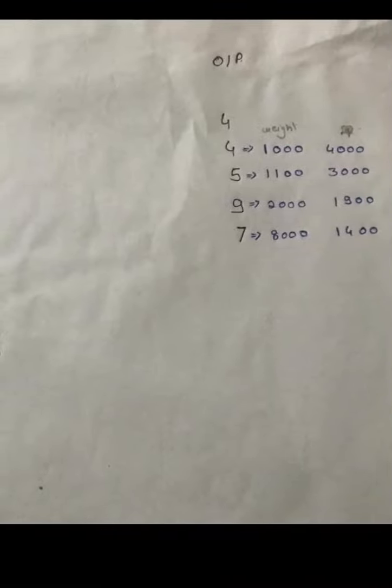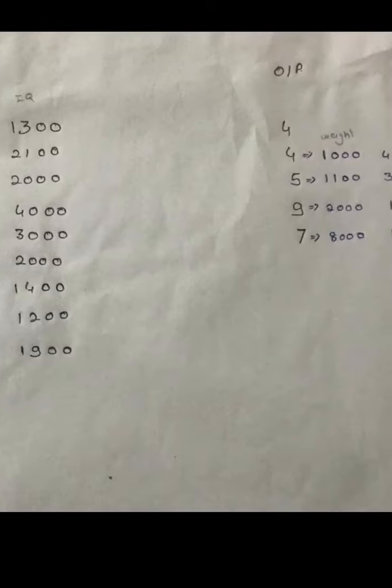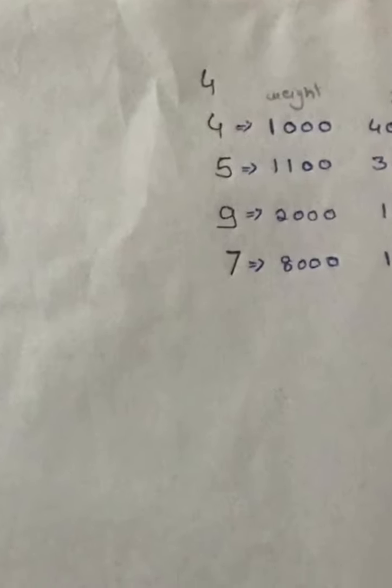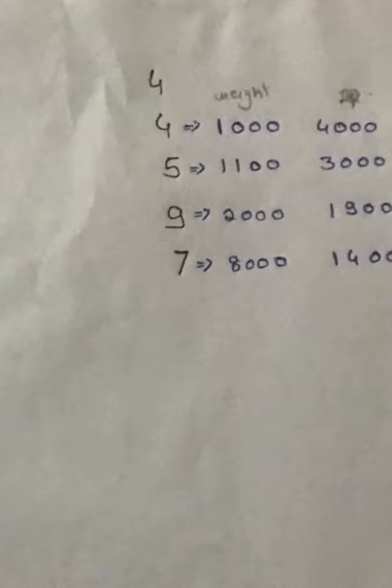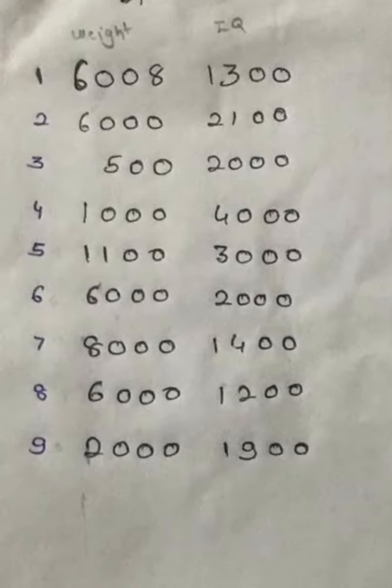So the output will be the total number of elephants in the sequence which satisfies the condition where weights are increasing and IQs are decreasing. For the given input, four elephants are in the sequence and these are their positions. At position 4 lies the elephant of weight 1000 and IQ 4000.